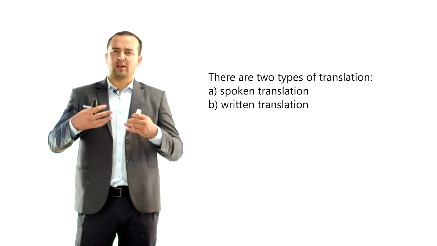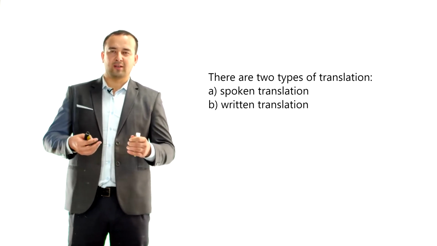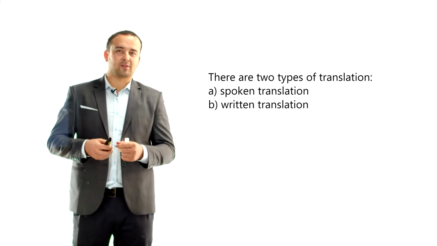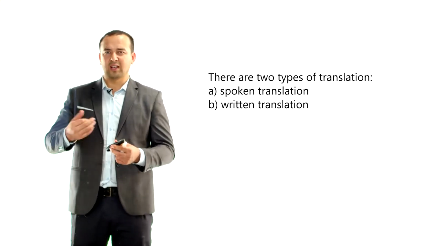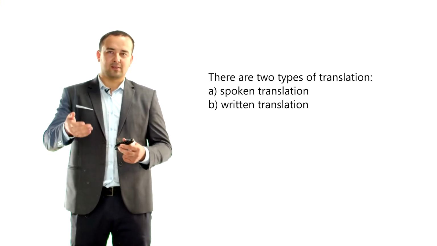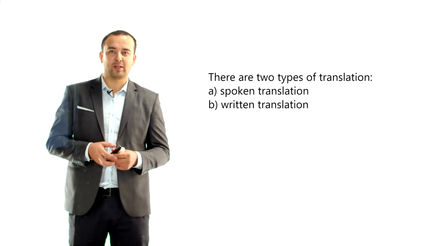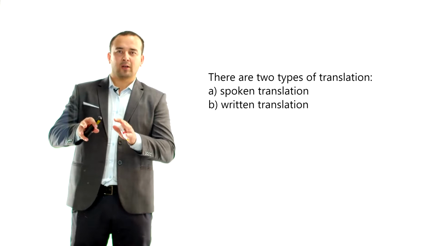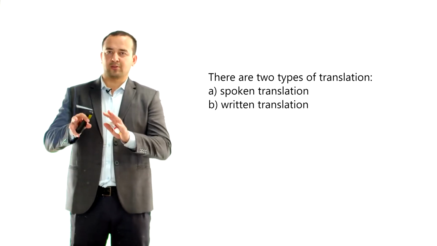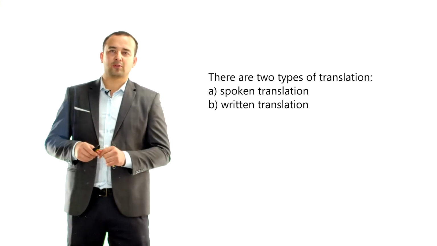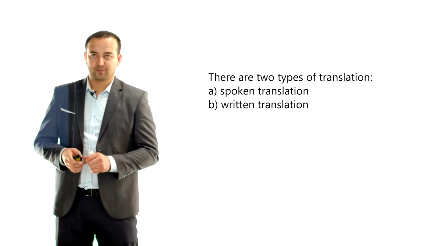Okay, so we can see lots of written translation in the form of books. Lots of world literature in English, in Russian, when translated into Uzbek language, this is the form of written translation. So today we are not going to focus on written translation, it's a totally different topic, but today we are going to talk about spoken translation.